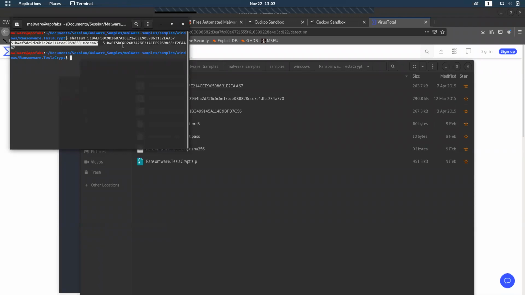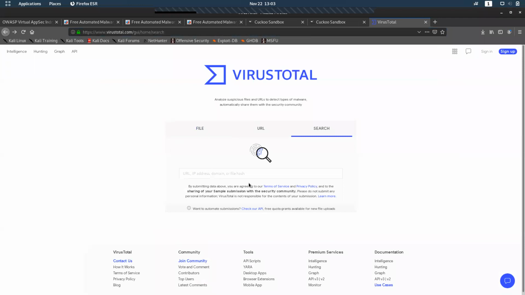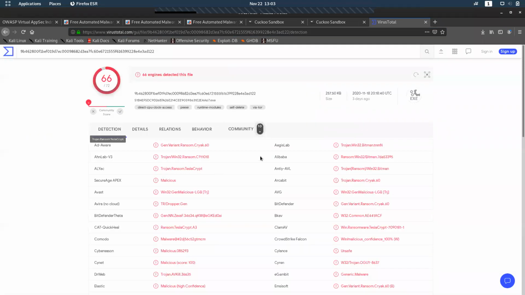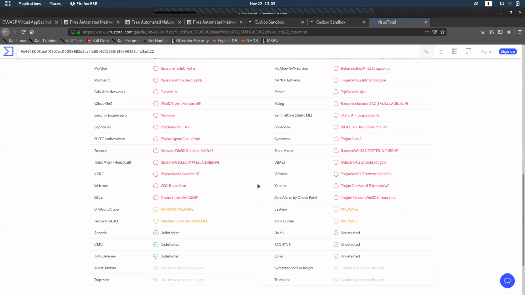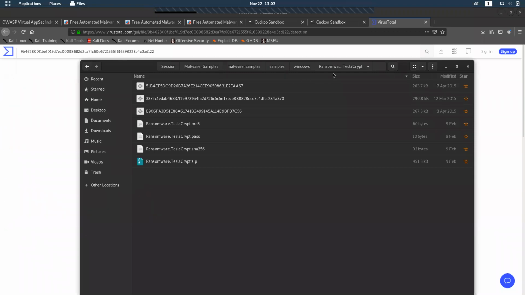This one is the same SHA-1 file name, so there is no need to. See, we are getting the same thing. For SHA-1 also, for MD5 also, we will be getting the same result, and everyone is showing it is Tesla Crypt, and we know it is Tesla Crypt because we are using it. See.